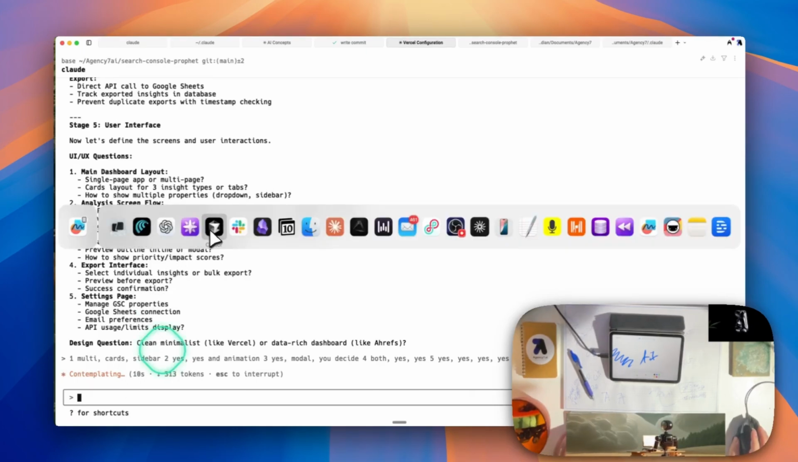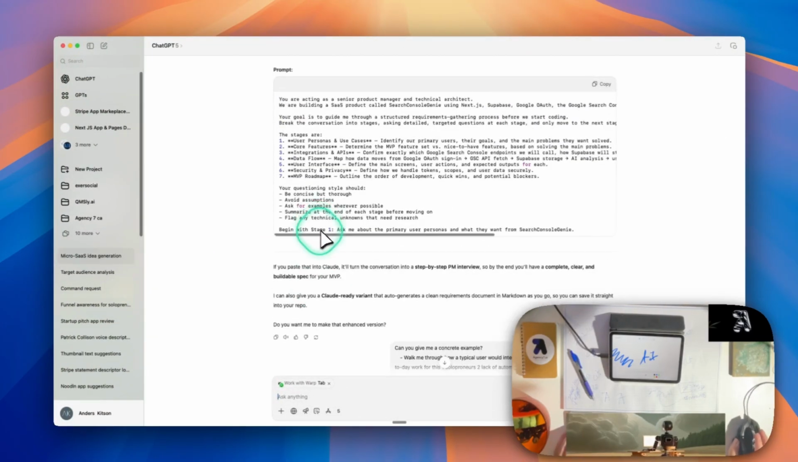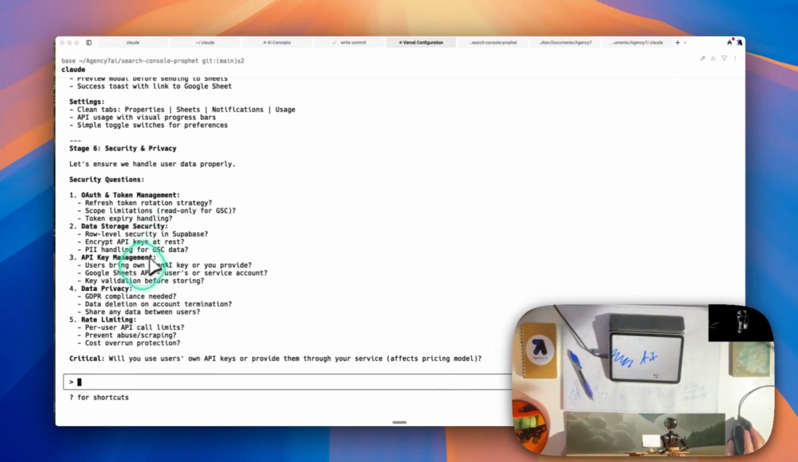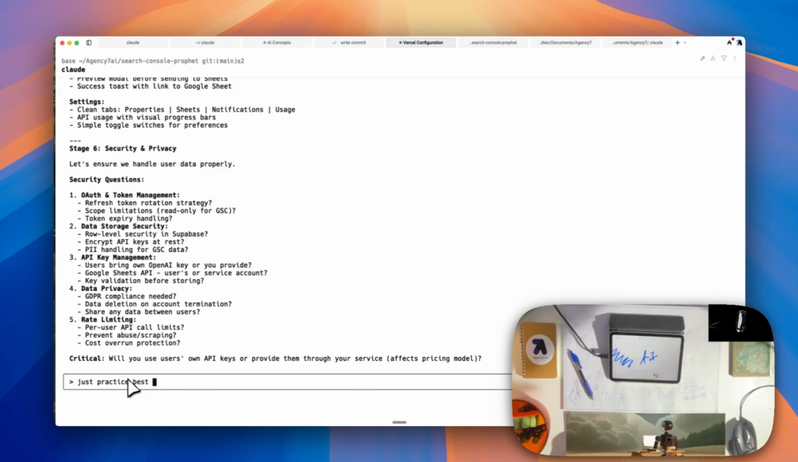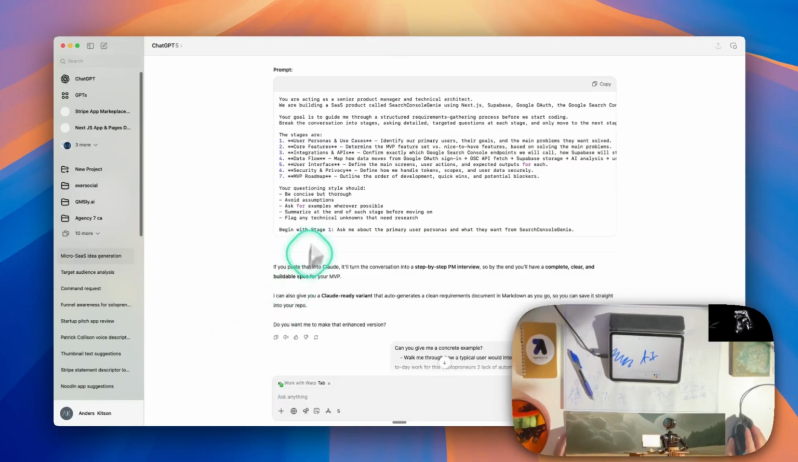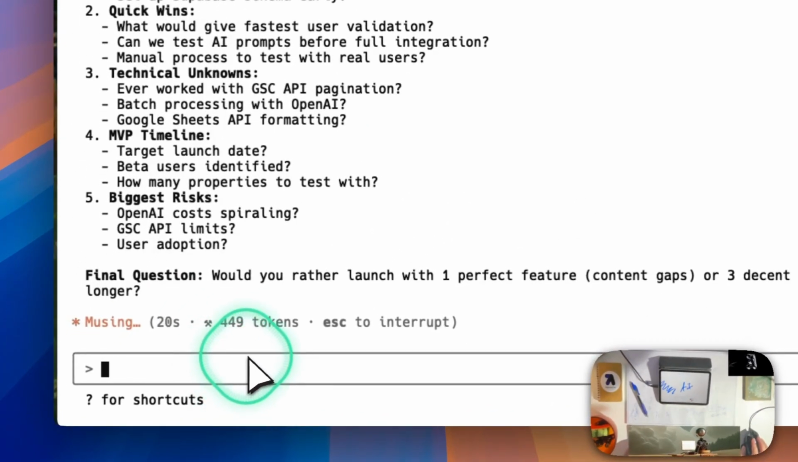I wonder what was in our original prompt. 5. So 6 is security and privacy. All set and ready for your next step. And then MVP roadmap. Security and privacy. Let's ensure we handle user data properly. Just practice best practices for all, because I don't really feel like answering all that right now. And then just MVP roadmap. Roadmap questions. Okay. All set and ready for your next step.